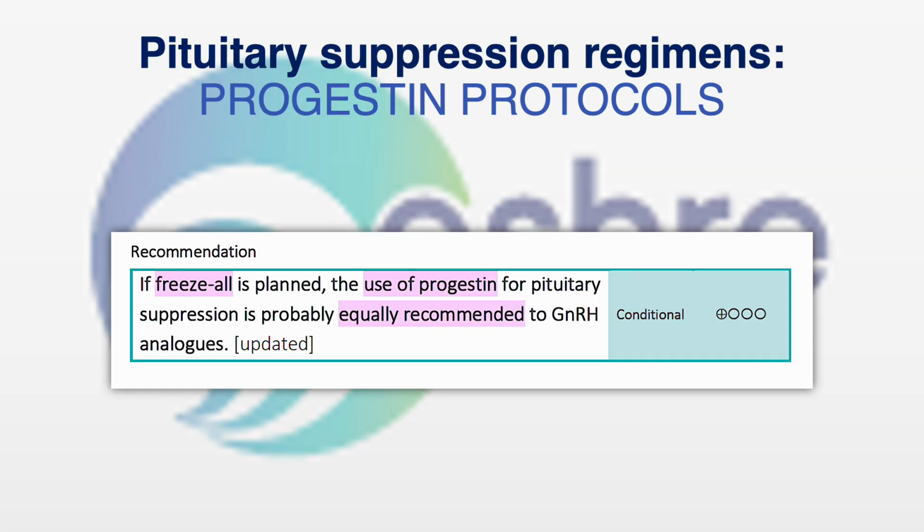The progesterone protocol: if freeze-all is planned, the use of progestin for pituitary suppression is equally recommended to gonadotropin releasing hormone analogs. Now, what is the advantage of using the progesterone protocols?